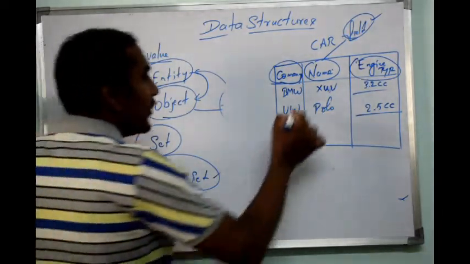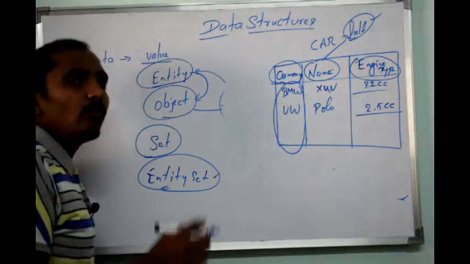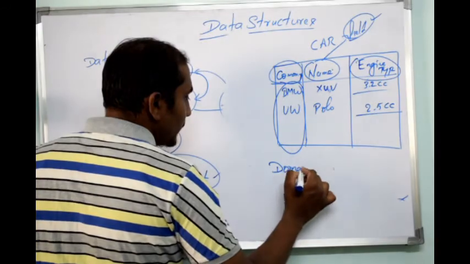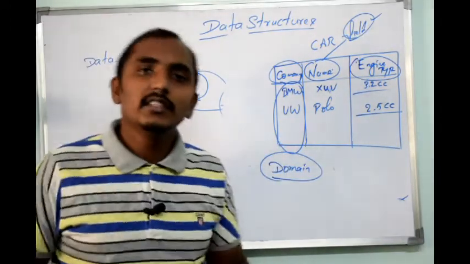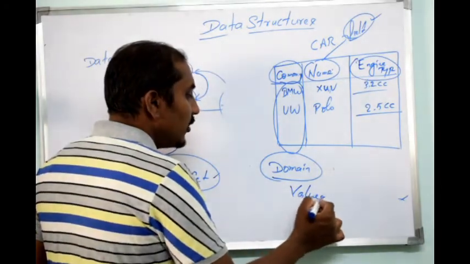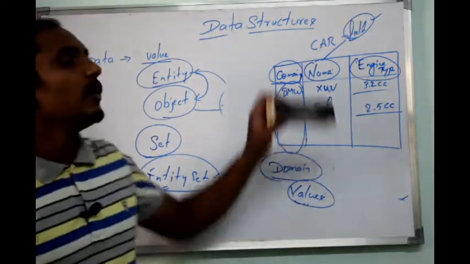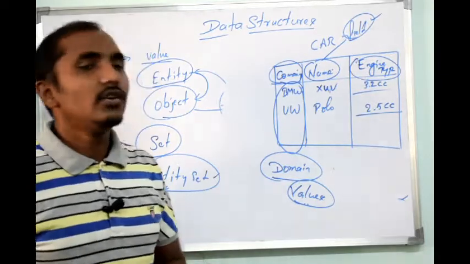Okay, and the set of values that we give for a field is considered as the domain. Domain is nothing but the group or set of values. The values given to the property or a field of an object will be considered as the domain.